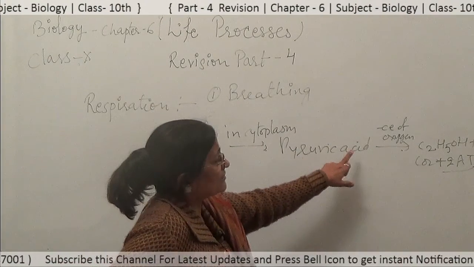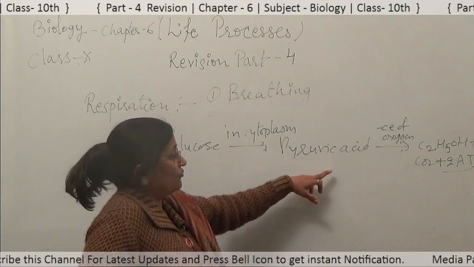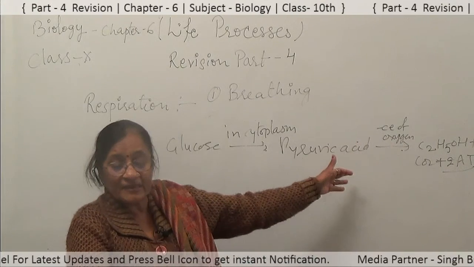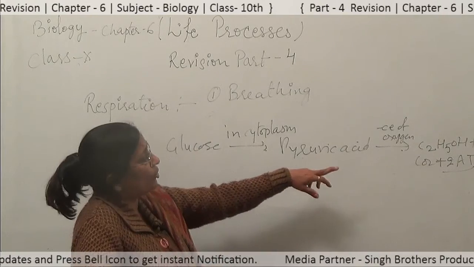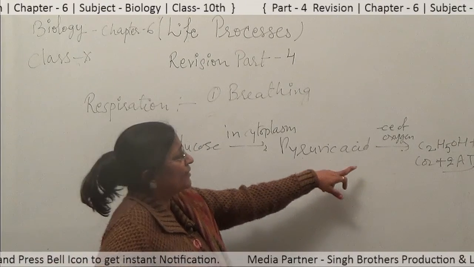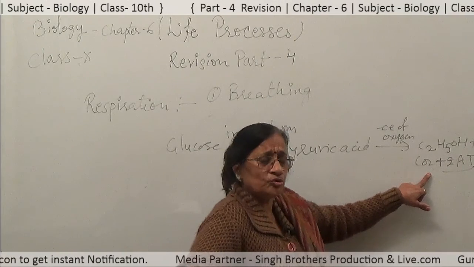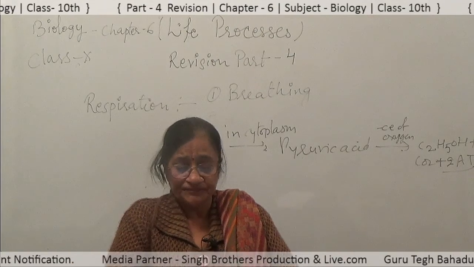But when this pyruvic acid is in absence of oxygen, in microscopic organisms like yeast, it converts into ethyl alcohol and CO2. Besides that, a small amount of energy is produced.